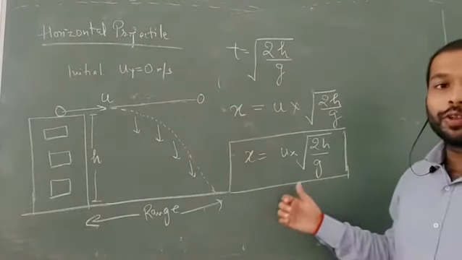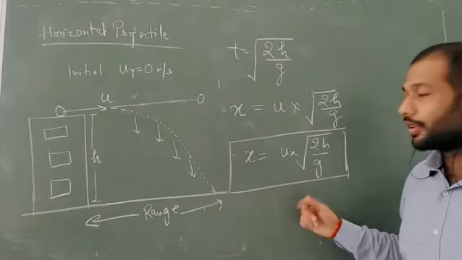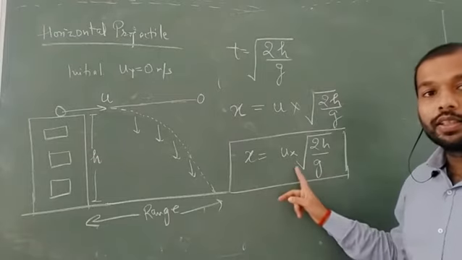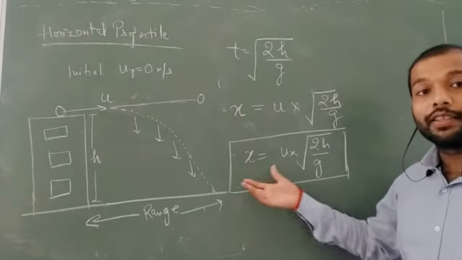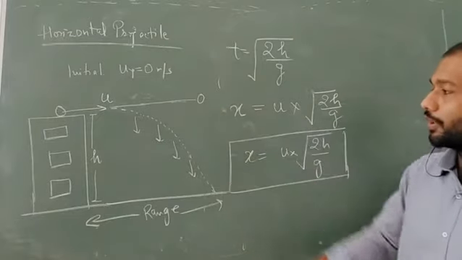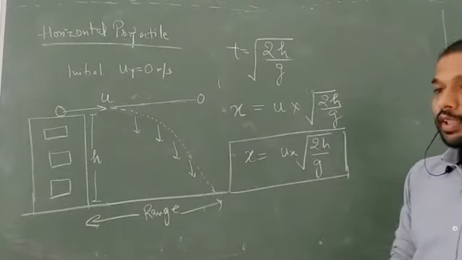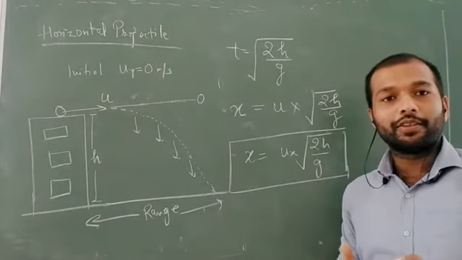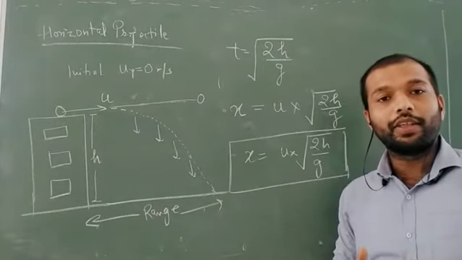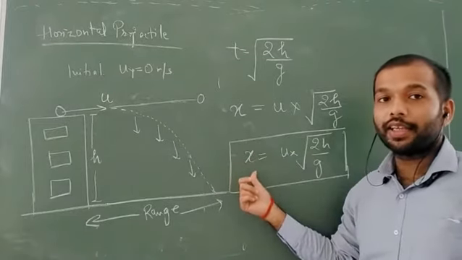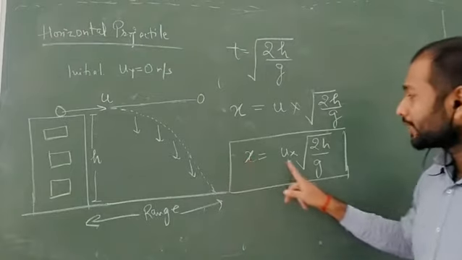Now again what we can conclude from this relation, that x is depending on h also, on g also, but this time the range is also depending on the velocity of the projection. Okay, so the time that we have calculated was independent of the initial velocity, that is u. But if we are talking about range, it is the x which is range. Range is depending on the u.